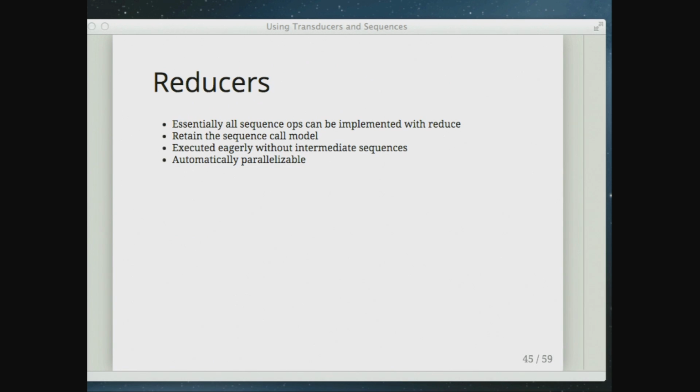So the idea with reducers, which was introduced a couple years ago, is that essentially all sequence operations can be implemented with reduce, where we're accumulating a value of some kind and passing this state through the transformation. But we want to retain the sequence call model. We want it to look like we're doing sequence calls. And we want it to execute eagerly. And we want it to be automatically parallelizable. So as Rich has said, the future belongs to code that can automatically take advantage of more cores. And that's something that we want.